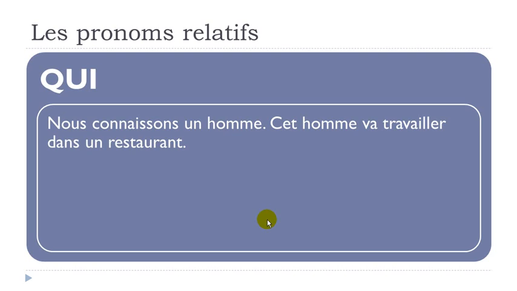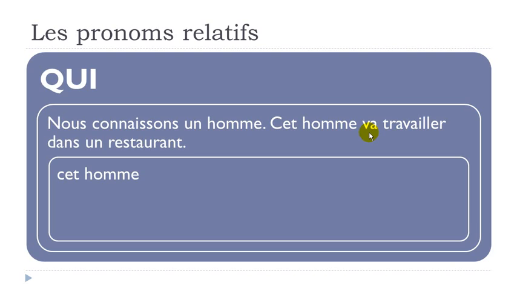And then we'll see a third example. Nous connaissons un homme. Cet homme va travailler dans un restaurant. Okay? So in that case, what do we have here? We've got a second sentence in which we've got this is going to work. Okay? So va, it's aller. Okay? So that's what we call futur proche. Okay? So this man, cet homme, is going to work, va travailler, all right?